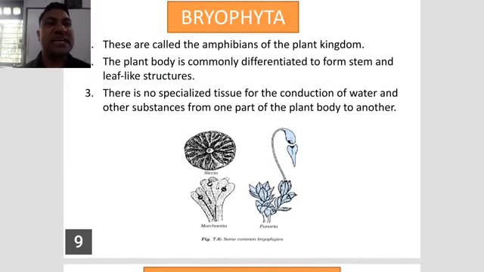There is no specialized tissue for conduction of water and other substances from one part of the plant body to another. Means they don't have xylem and phloem for conduction of food and water. These are some examples of bryophytes: Riccia, Marchantia and Funaria.